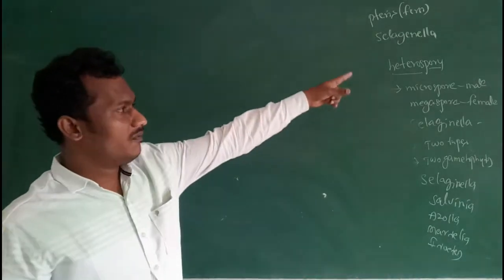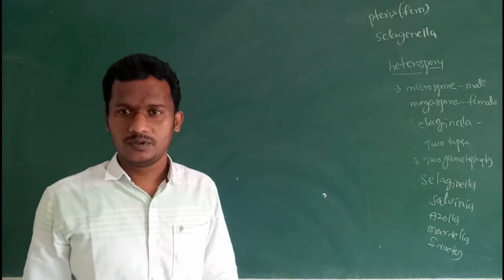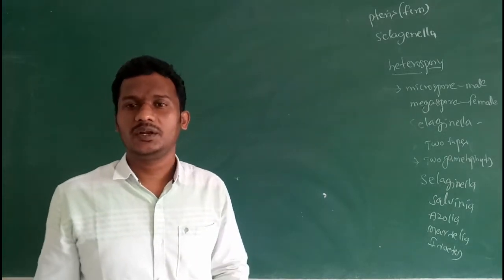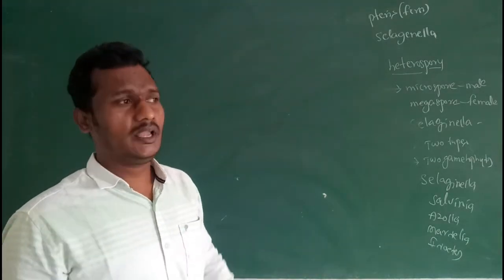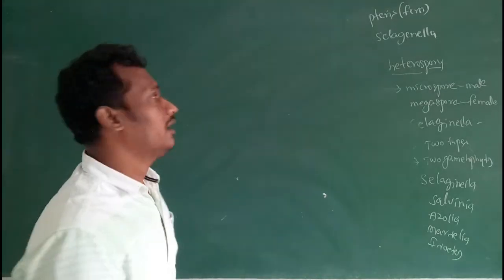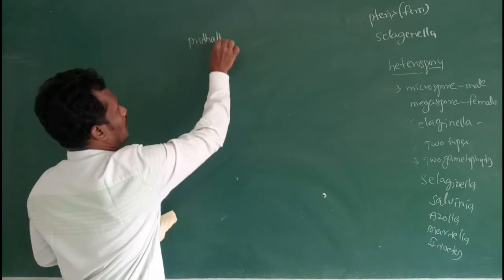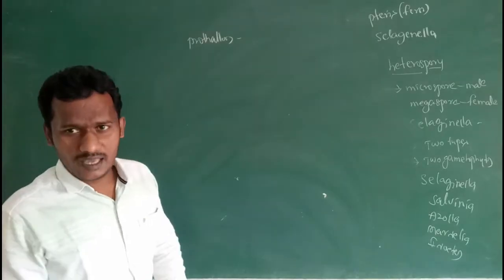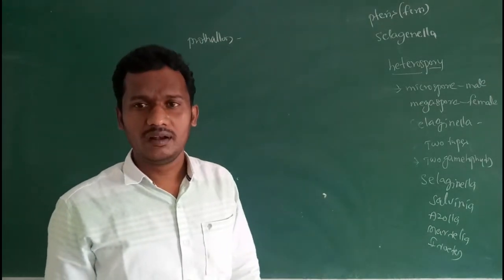By the germination of these spores, microspores and megaspores, the gametophytic pteridophytic plant body develops. This gametophyte is known as a prothallus, in higher pteridophytes, that means fern plants.